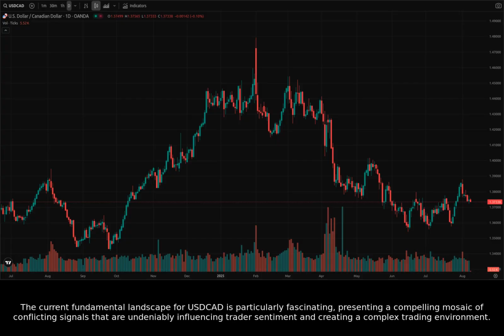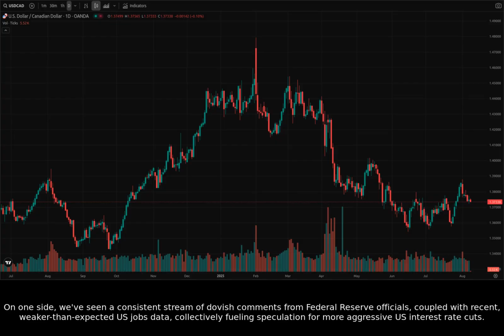The current fundamental landscape for USDCAD is particularly fascinating, presenting a compelling mosaic of conflicting signals that are undeniably influencing trader sentiment and creating a complex trading environment. On one side, we've seen a consistent stream of dovish comments from Federal Reserve officials, coupled with recent, weaker-than-expected U.S. jobs data, collectively fueling speculation for more aggressive U.S.